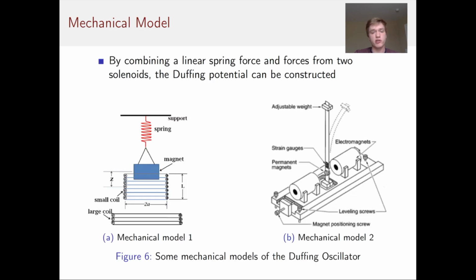Here are two mechanical models of the Duffing oscillator. In figure A, the small solenoid and the large solenoid acting on the magnet, combined with the spring acting on the magnet, reconstructs the Duffing potential. In figure B, instead of having two solenoids, there are two electromagnets acting on two permanent magnets which are attached to a beam. The beam and the magnets both work together to reconstruct the Duffing potential here as well.